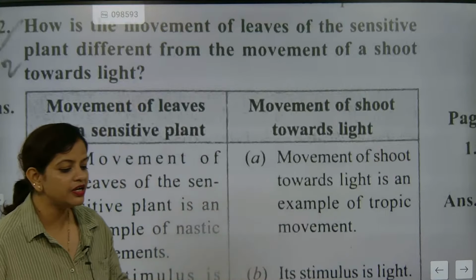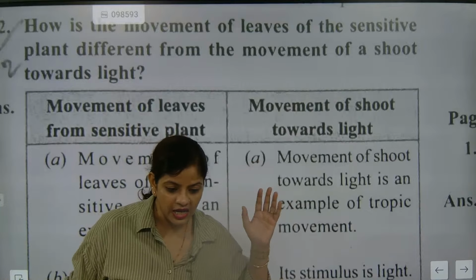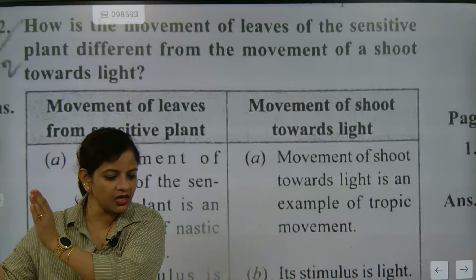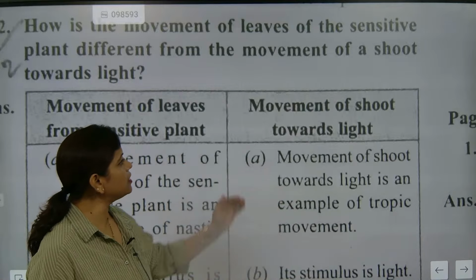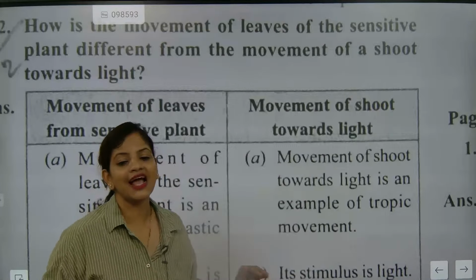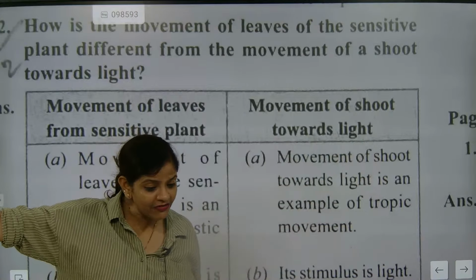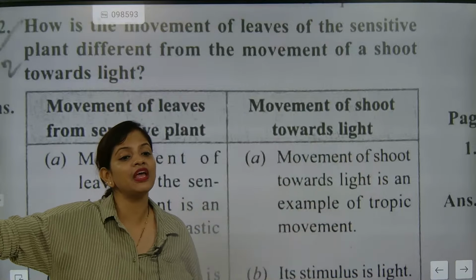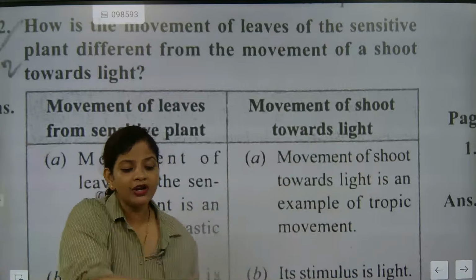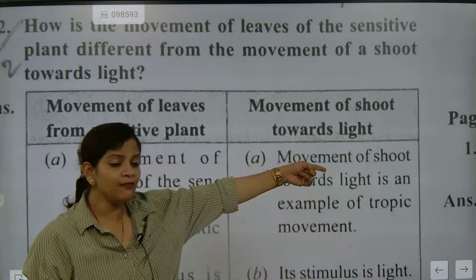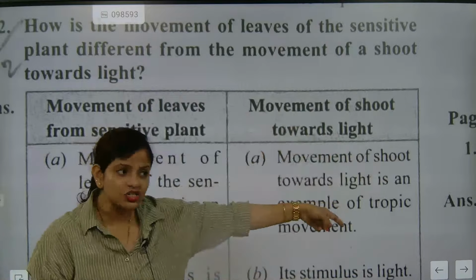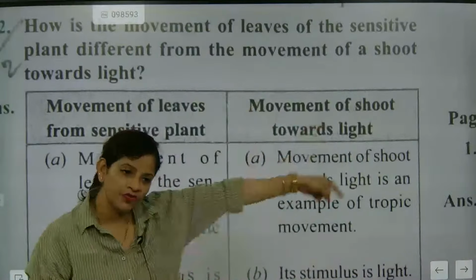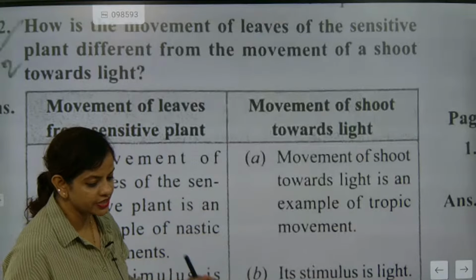What is the scientific name? Mimosa pudica. And that is a touch-me-not plant. And here the movement of the shoot is a tropic movement. Leaf movement, because of sensitive behavior, is nastic movement. It is non-directional. But stem movement is a directional movement. It's a tropic movement. This is the most important section here.